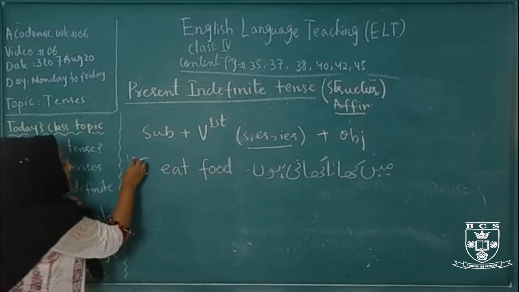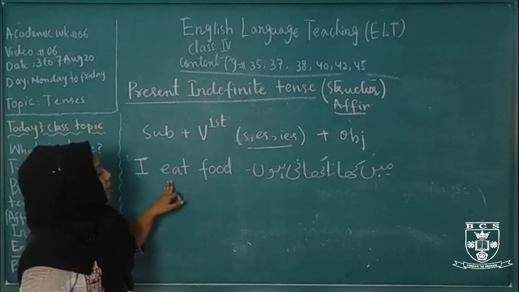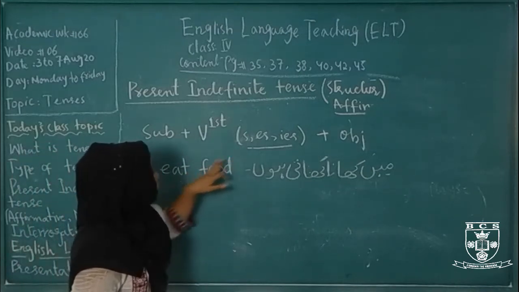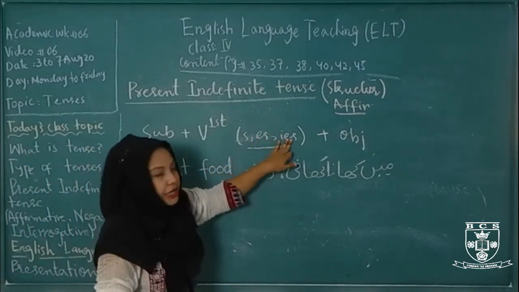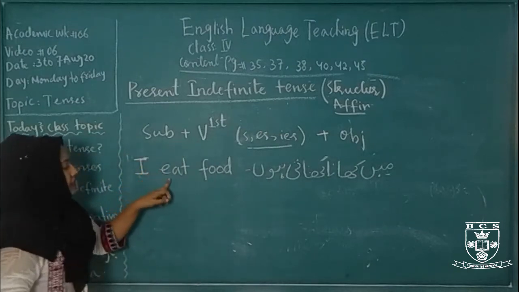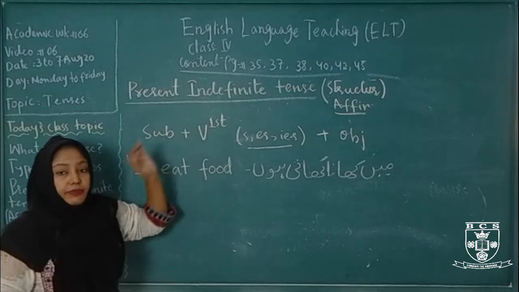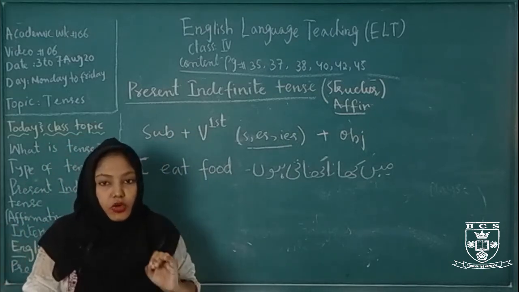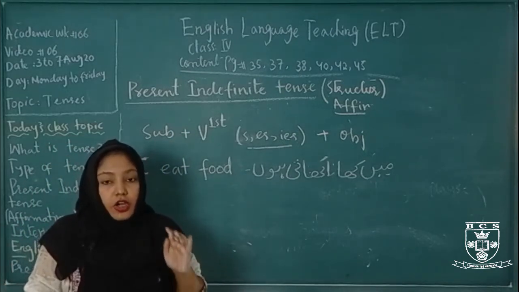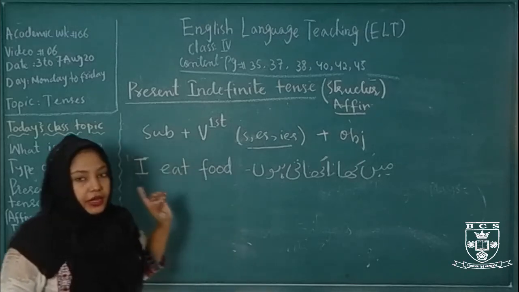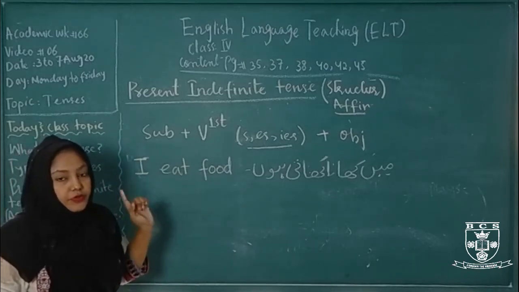Here with the verb, with I, we don't use s, es or ies. Why? Because I said we use s, es, ies with the first form of verb if the subject is third person singular, he, she, it or any singular name. I is not third person singular, it is first person.